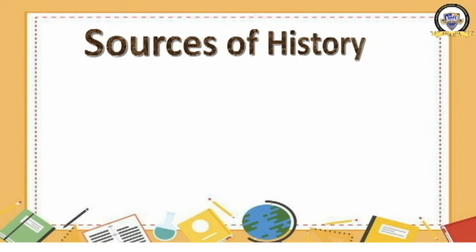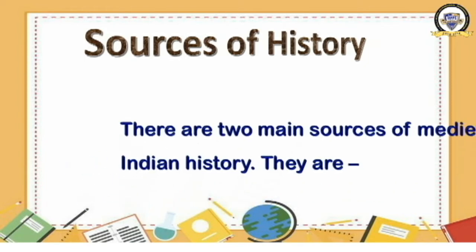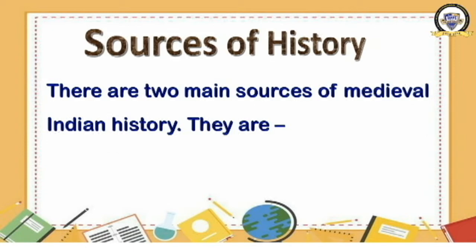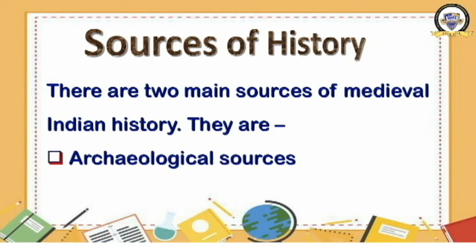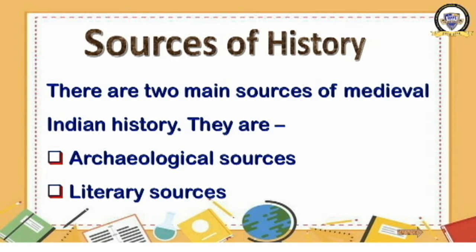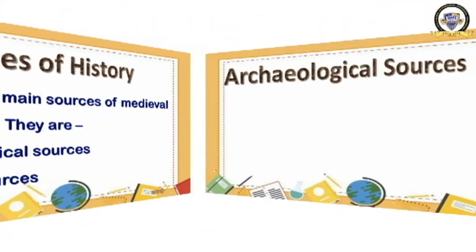What are they? There are two main sources of medieval Indian history. They are archaeological sources and literary sources. Number one is archaeological source. Number two is literary source. Now we will learn more about the archaeological and literary sources. Ready? Okay, now moving to the archaeological source.